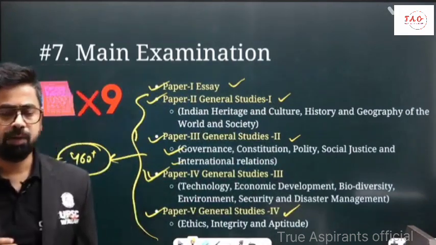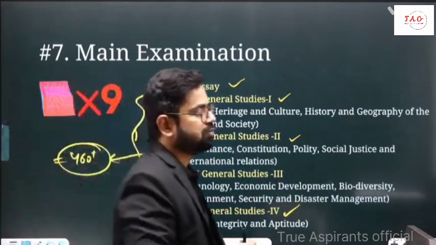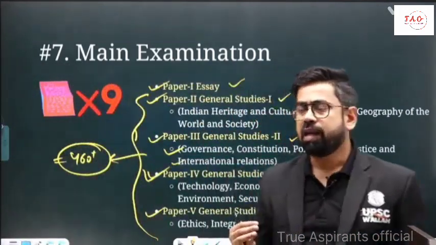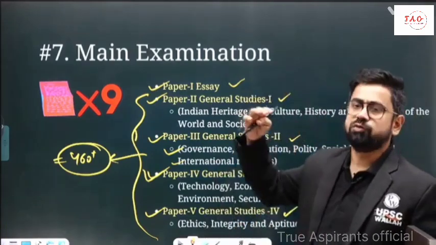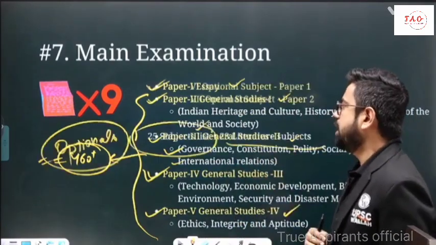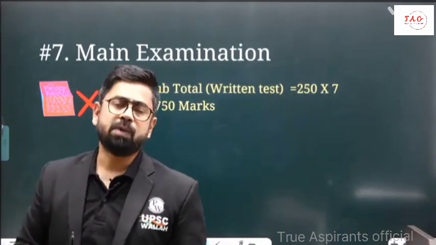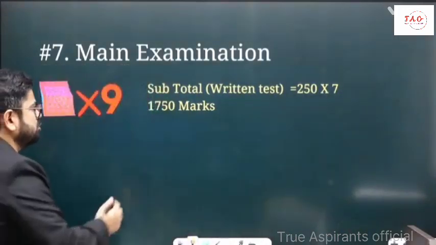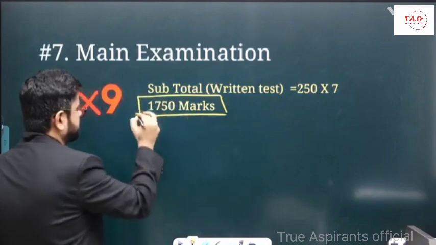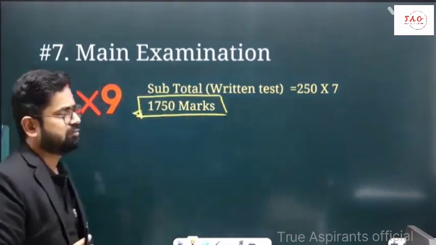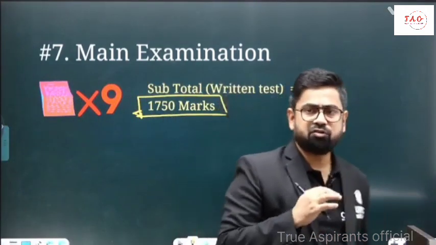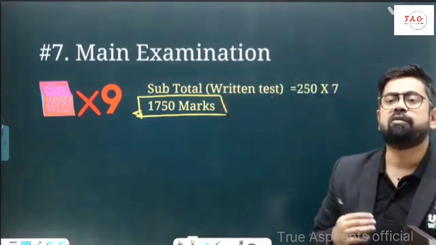Right now we are talking about the first step, what is actually UPSC CSE. So first of all we are taking the first view. Strategy is the second view. So this is the optional paper. In total, in the main examination you have to score out of 1750 marks. So if you qualify this main examination, you will get an interview call.